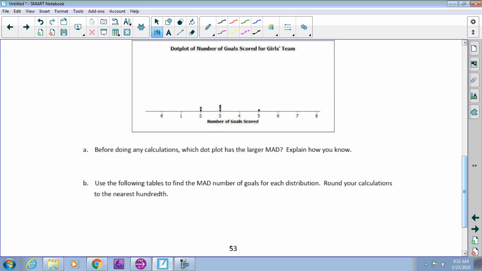Again, MAD is a measure of variability. So if it has a higher MAD, it means it is more spread out. It's more varied. Use the following tables to find the MAD number of goals for each distribution. So they already gave you the mean, right? First step of doing this is you have to know the mean. And our mean here was what for the teams? 3. Very good. And we're going to round to the nearest hundredth, it says.